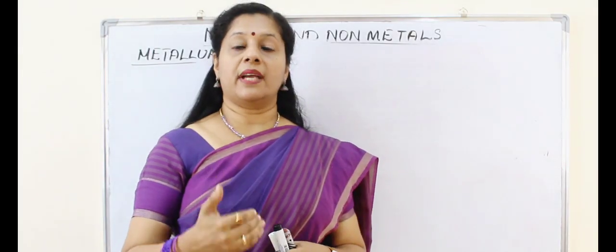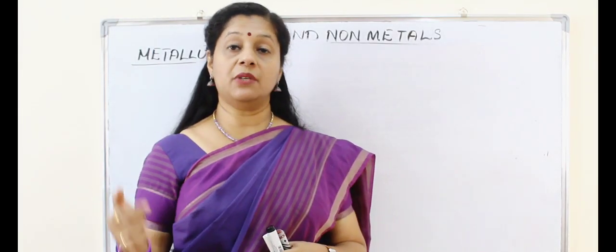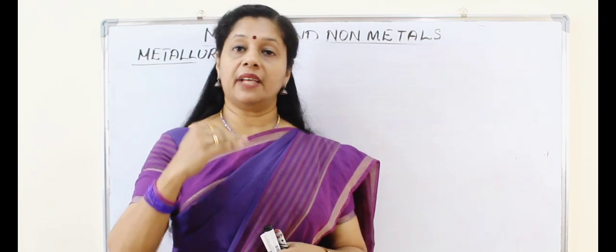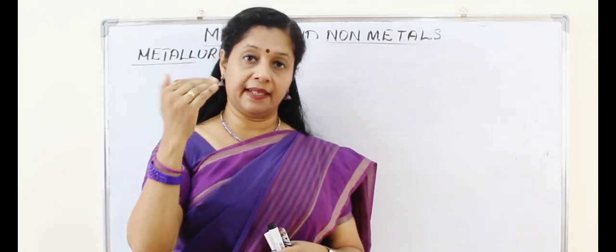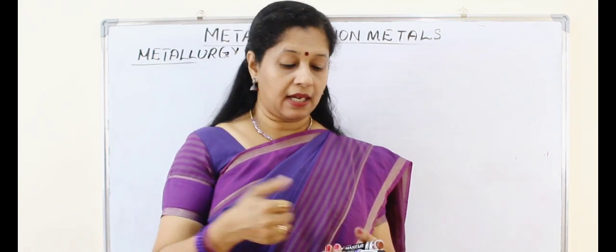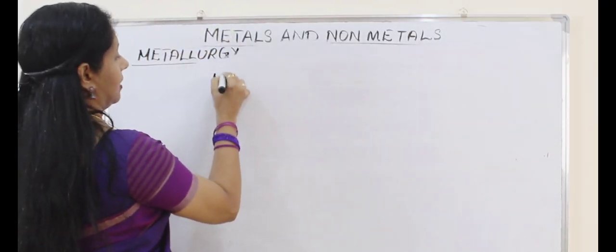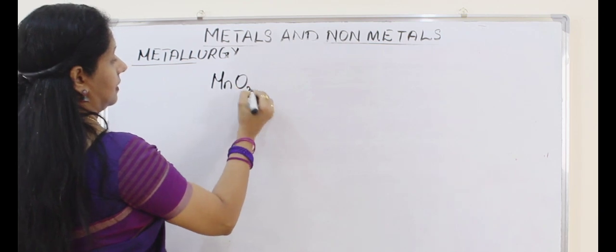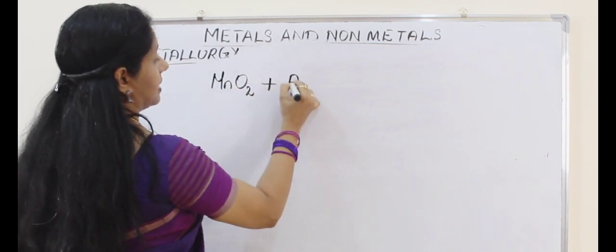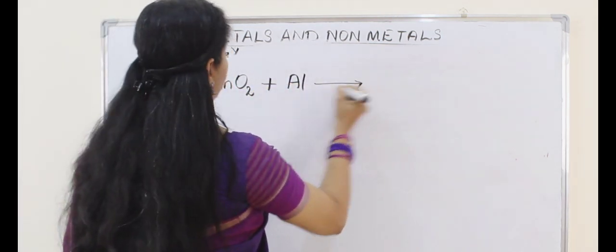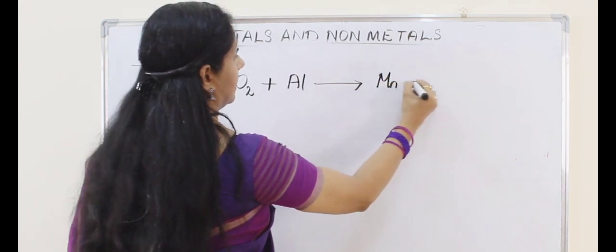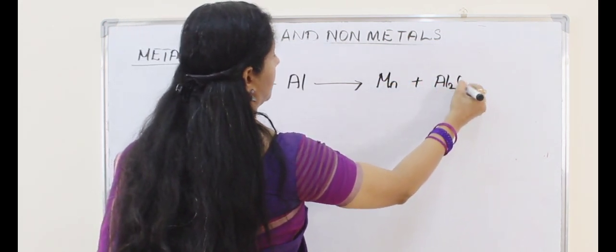Now we will see how a metal oxide can be converted into metal using a displacement reaction. For that we have to take some metal which is more reactive than the metal to be isolated or reduced. We are taking an example of manganese oxide, which is heated in the presence of aluminium. What will we get? Manganese and aluminium oxide.